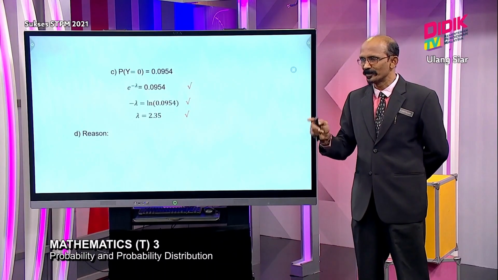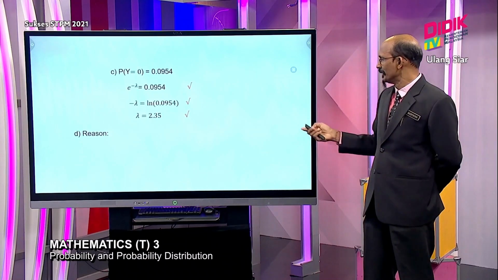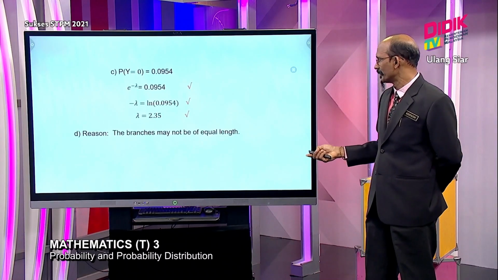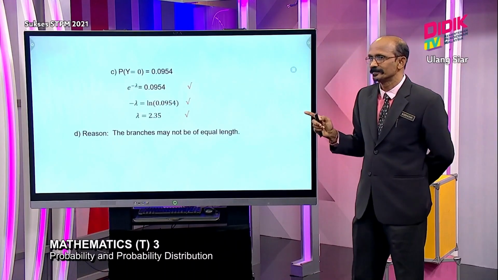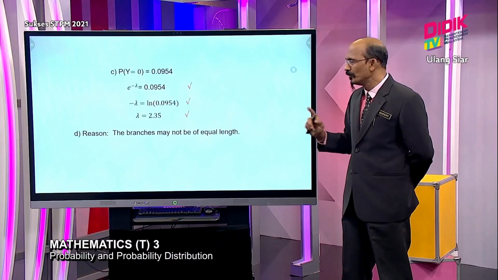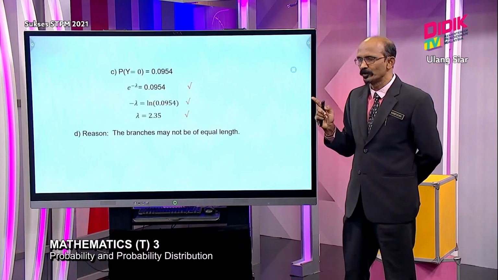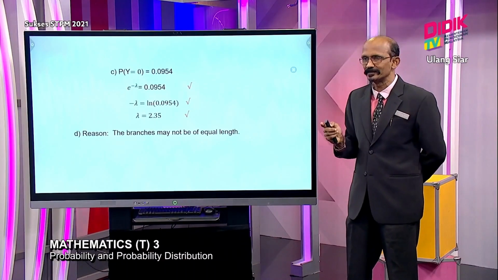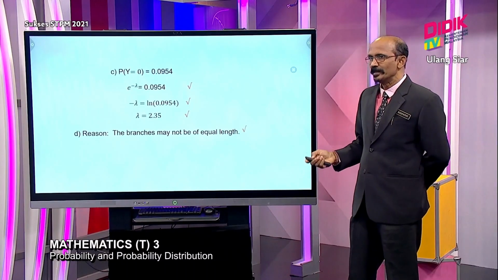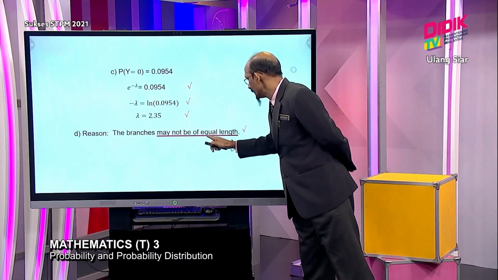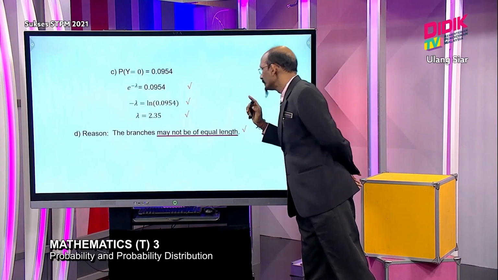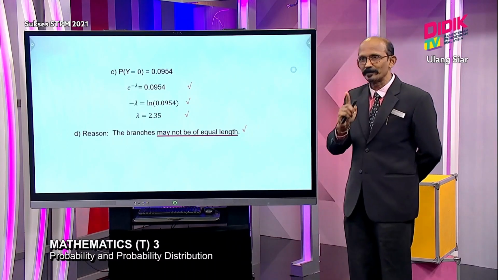For Poisson, everything must be equal in length, but in guava trees the branches won't be equal in length. If you write that branches are not equal in length, you will get 1 mark.